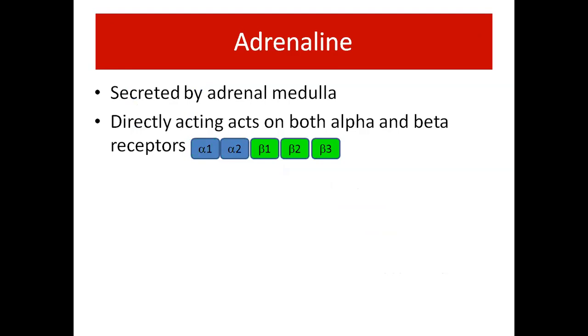Adrenaline is secreted by the adrenal medulla. It acts directly on both alpha and beta receptors: alpha 1, alpha 2, beta 1, beta 2 and beta 3 receptors. It is a non-specific drug.